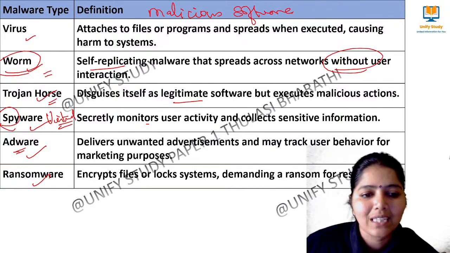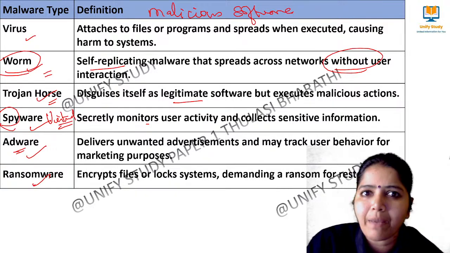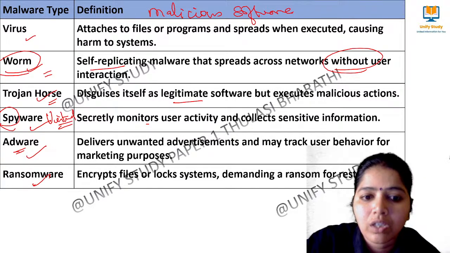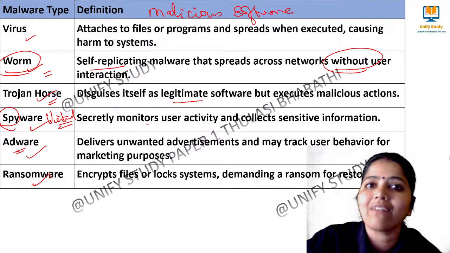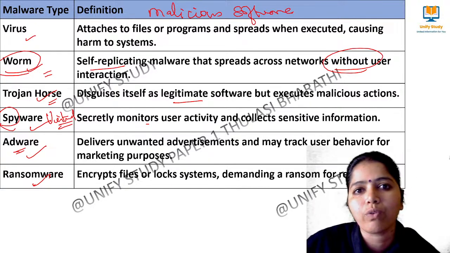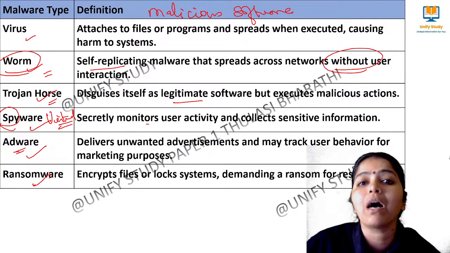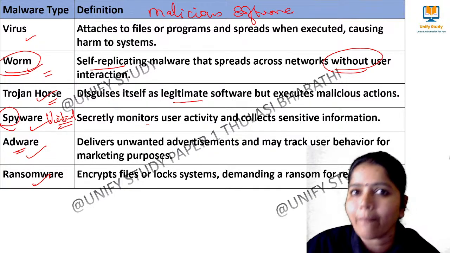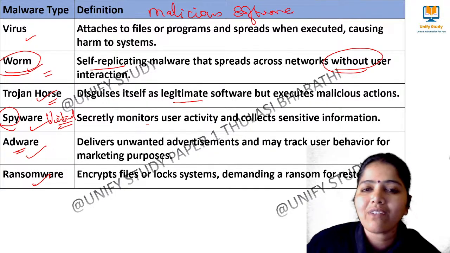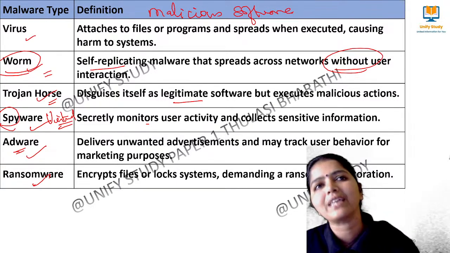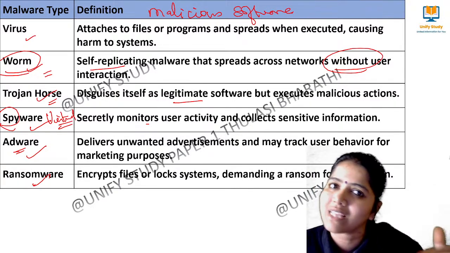Okay. Next comes ransomware. My system will be attacked by an intruder. What he will do is the system will be locked and they encrypt the files, and they will not allow us to open our own files. For that they will demand money, some monetization to come out of that issue. That we call ransomware. In some cases, if we give the money, they will release it.